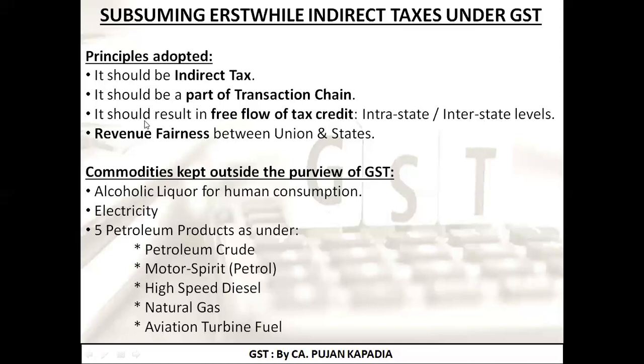So the third principle that was being adopted at the time of accumulating all the indirect taxes which were part of the transaction chain into GST, due care was taken that there should be a free flow of tax credit. That is, the principle of tax credit should be applicable to all those particular indirect taxes also. And last is revenue fairness between union and states.